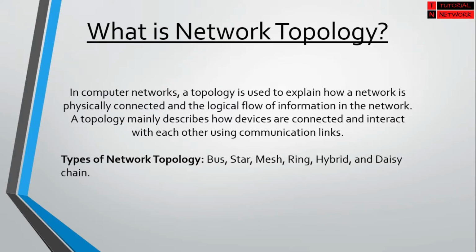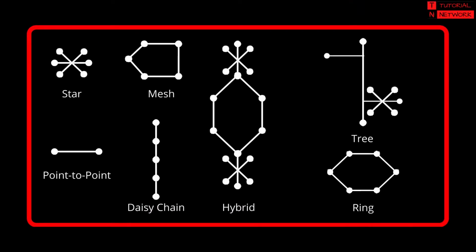Now, what is a topology? In networking, as multiple computers and networking devices are connected, to represent how they are connected physically and how the data communication is occurring logically, the topology concept is used. With the help of topology concept, it becomes easier to identify in which way the networking is happening and what is the architecture of the communication. Types of network topology are bus, star, mesh, ring, hybrid and daisy chain.